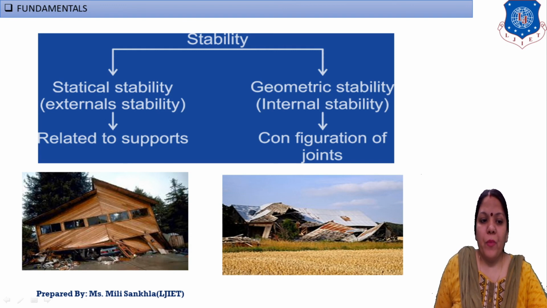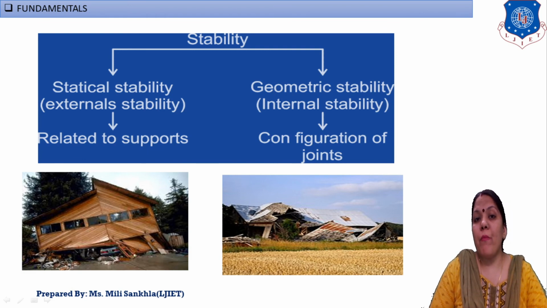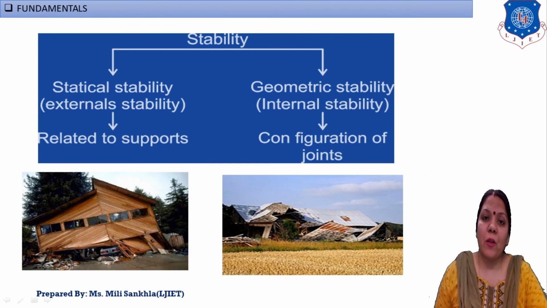Okay, in this figure, this house stands on this column. This column acts as an external stable structure. If enough support reactions are not provided, in that condition our structure fails due to self-weight, and this is known as an externally unstable structure. And if enough support reactions are provided to resist this load and the structure will sustain, then that is an external stable structure.